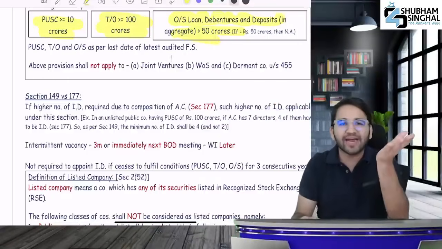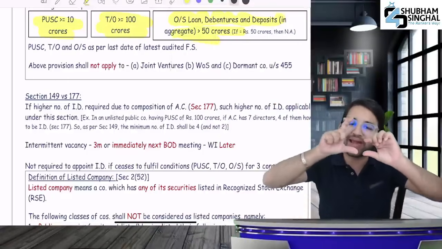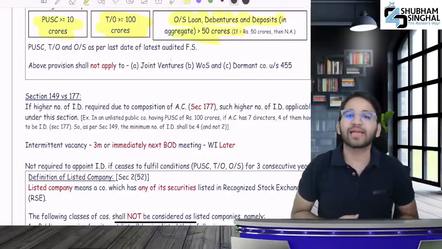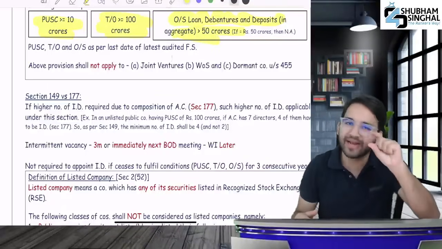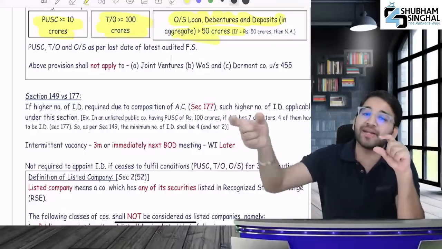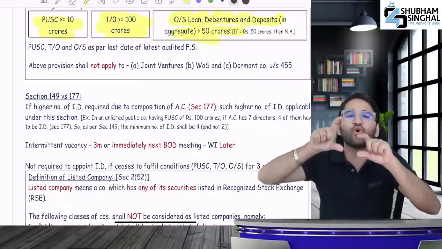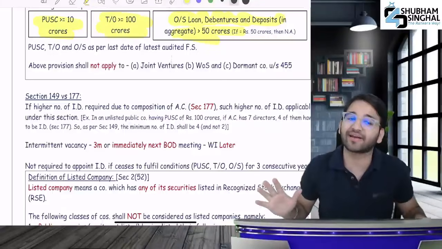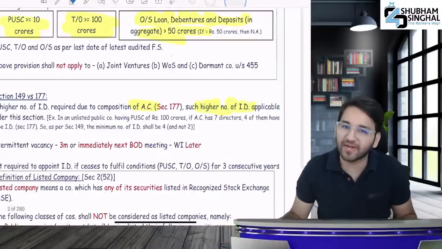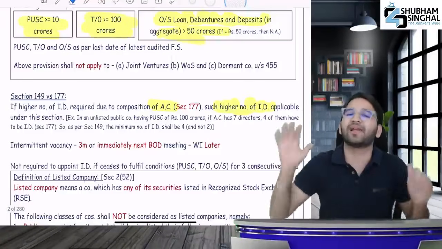Now there is a provision which you will understand better later in section 177. Section 149 says we need this many independent directors, like out of 10 directors, we need 1/3 independent directors. The audit committee under section 177 says we need this many independent directors. Whichever of the 2 is higher, that many independent directors we need in the company.